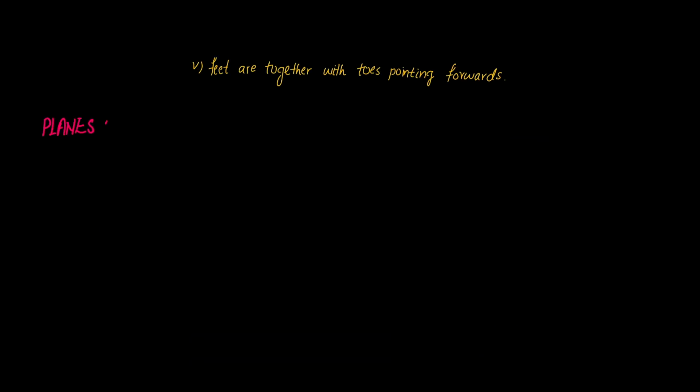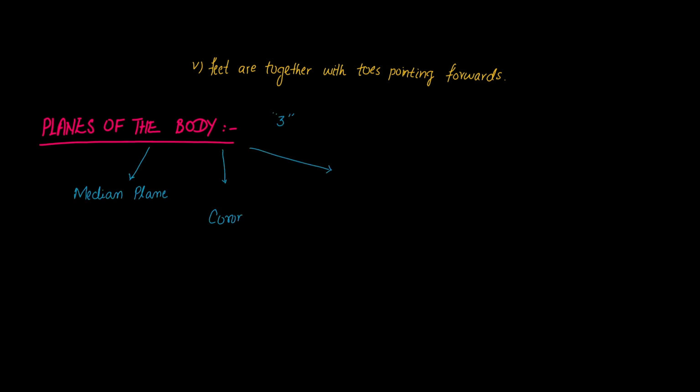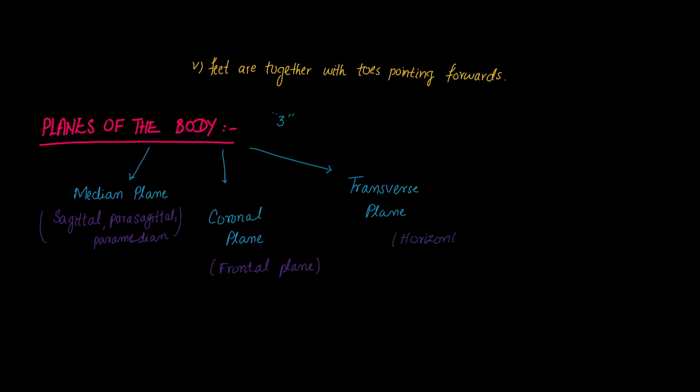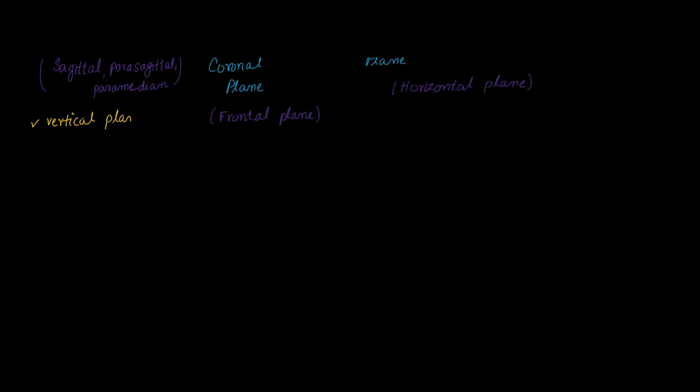The second point of discussion is the planes of the body, including the 3 main planes: median plane, coronal plane, transverse plane. Median plane, also known as sagittal, parasagittal, or paramedian plane. Coronal plane, also known as frontal plane. Transverse plane, also known as horizontal plane. Let's talk about the details of these planes.